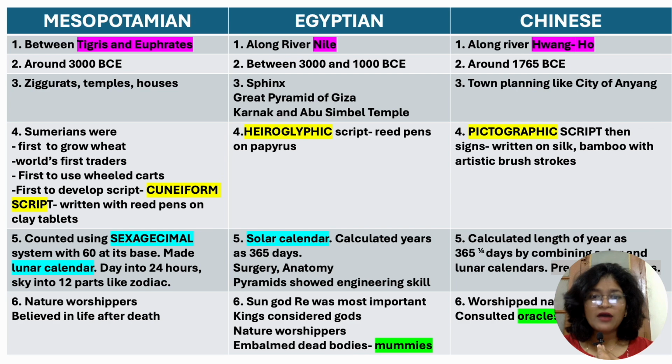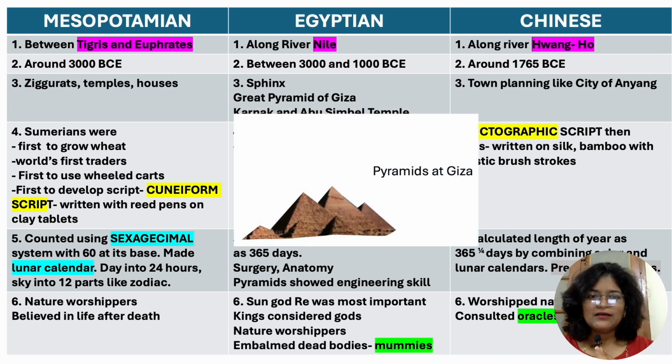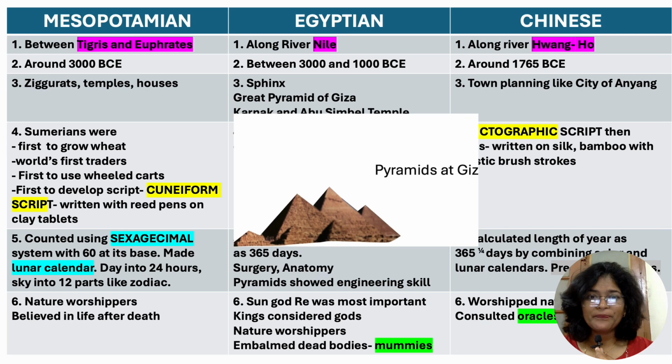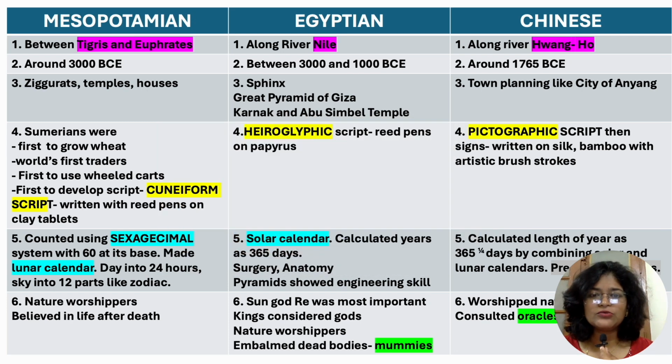The important archaeological structures that we found in the Mesopotamian civilization were the ziggurats. The Egyptians made the Sphinx. It's got the head of a man and the body of a lion. The Great Pyramid of Giza, Karnak and Abu Simbel temples are also great architectural structures. The Chinese civilization had a city called Anyang, and town planning was good in that.